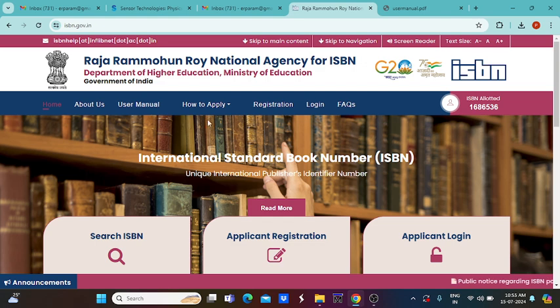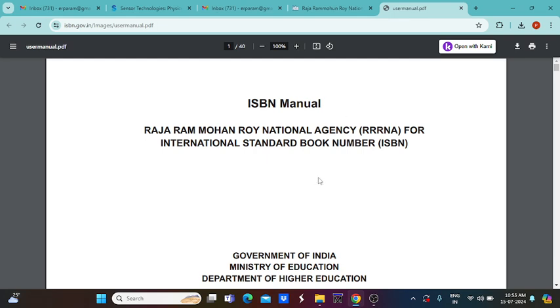A lot of information is available on this website itself: how to register, how to apply, how to log in to the particular page, and the user manual, everything is available here. You just click on the user manual and it will appear. The Raja Rammohan Roy National Agency, abbreviated RRRNA, is for ISBN.